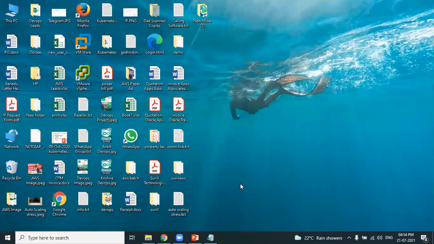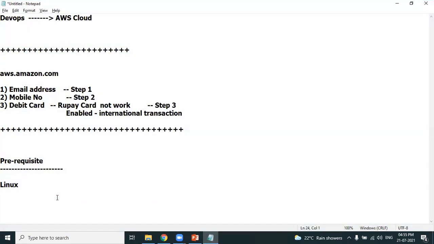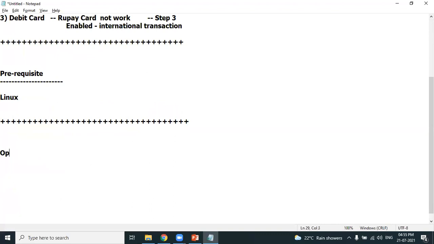Okay. Option 1, try to understand, especially beginners. As you want to learn Linux, but your laptop is installed with Windows, option 1 is to format your laptop, because what you need is a Linux operating system. Format your laptop and install Linux so that you can learn Linux. Your plan is to learn Linux, so why do you need Windows? Format your laptop and install Linux so that you can start learning Linux on your laptop. This is option 1.